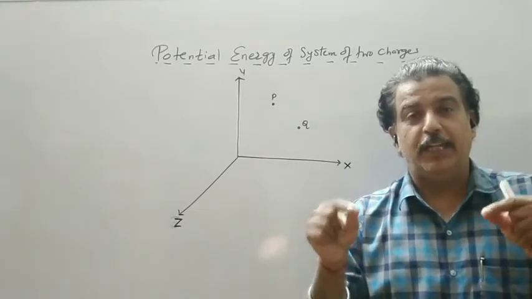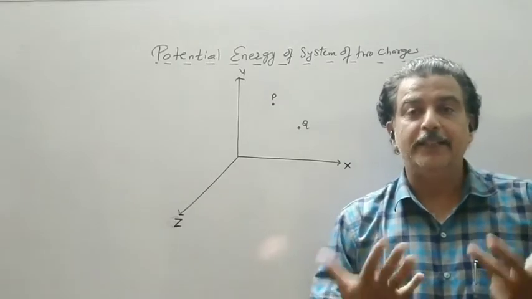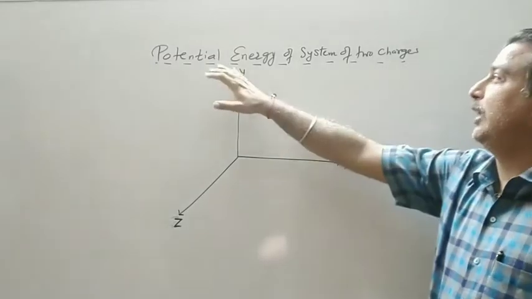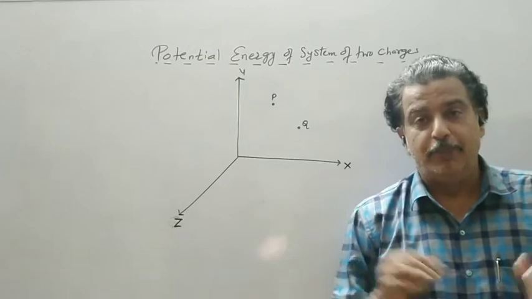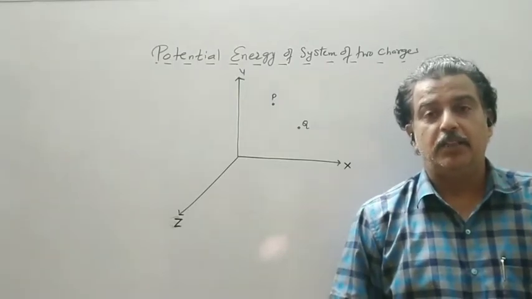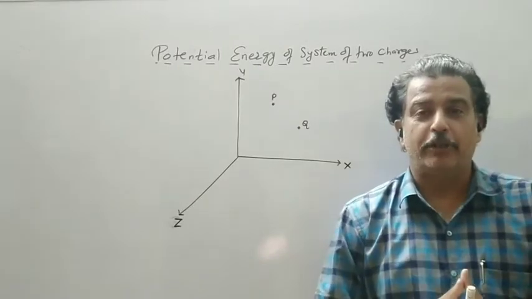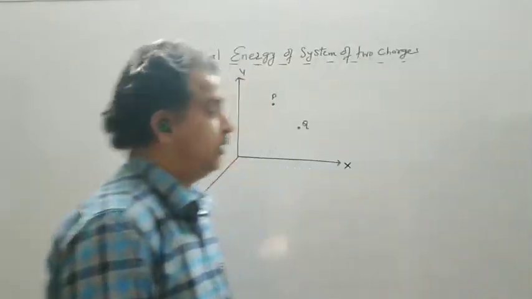Then to keep that two charges fixed at the bases, I have to spend energy. Whatever amount of energy I spend, that will be called as potential energy of the system of two charges. Means the energy which we spend to create the configuration in the system will be called as potential energy of the system of two charges.